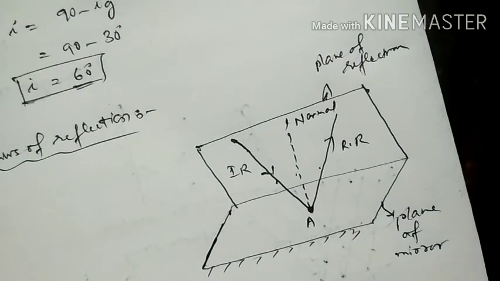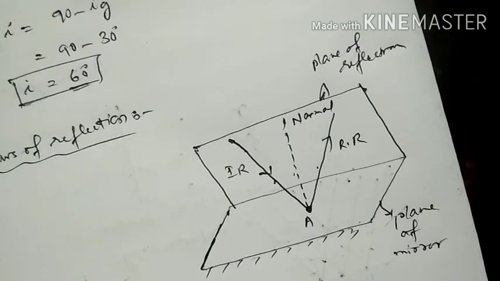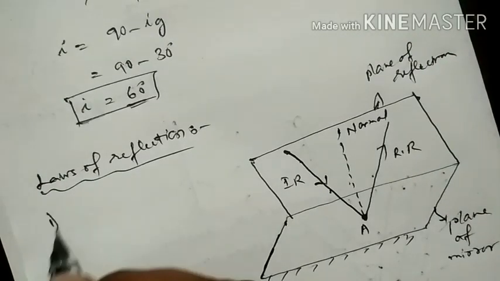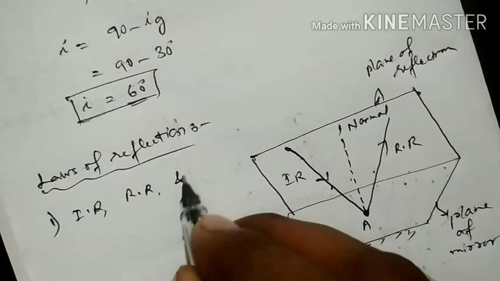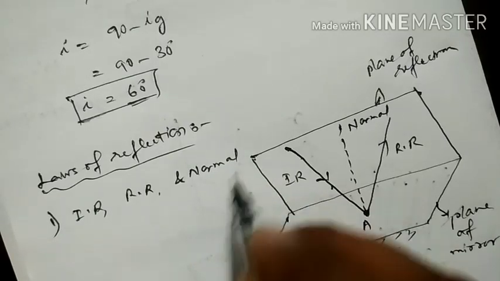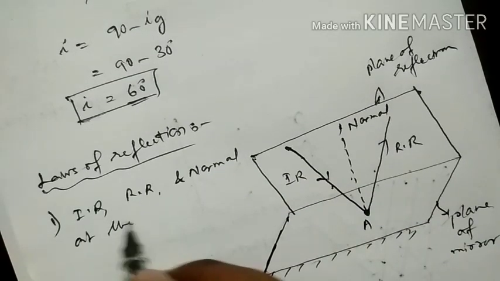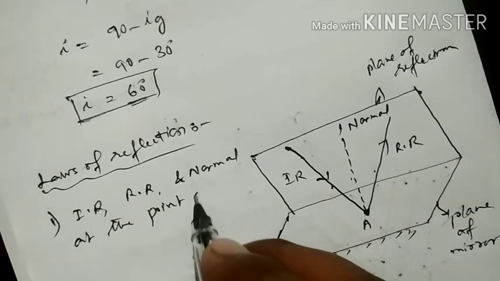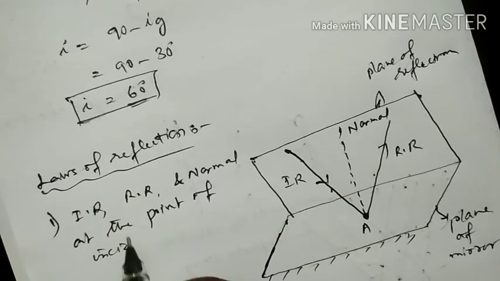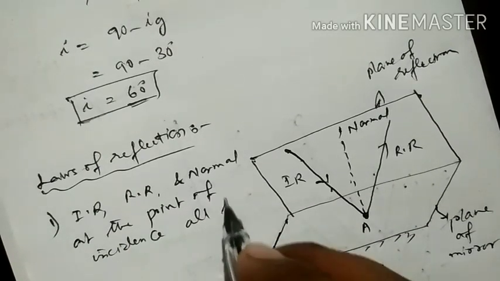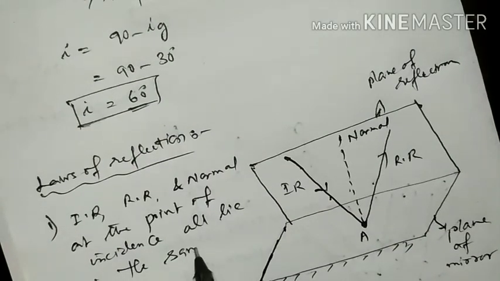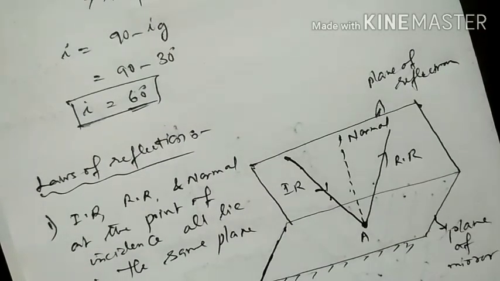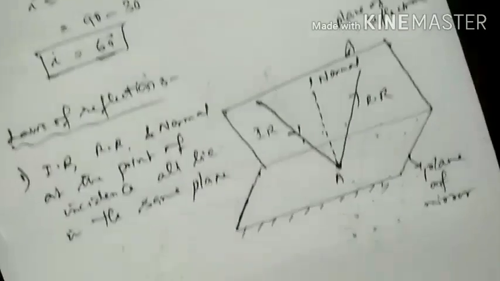So the first law: the incident ray, reflected ray and normal at the point of incidence all lie in the same plane. That is what I have shown in the diagram.